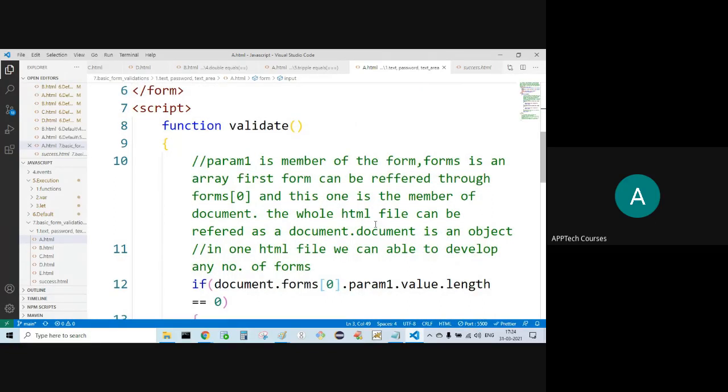The whole HTML file can be referred to as the document. In one HTML file, we can develop any number of forms. Form index will be starting from 0. If I develop another form, forms of 1. If I develop another form, forms of 2.